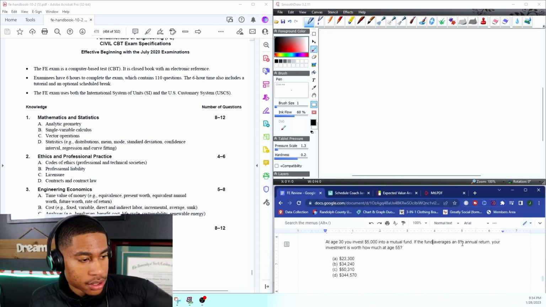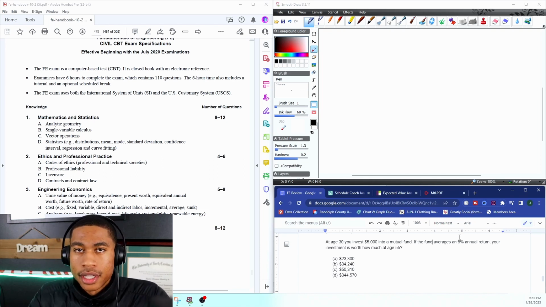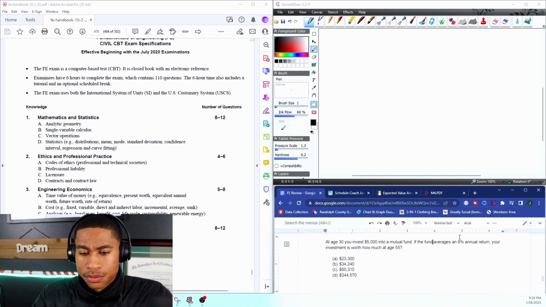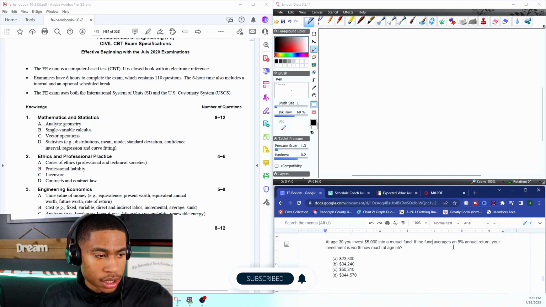Okay, so the first thing I typically ask myself is, am I going to be able to use the FE manual for this problem? And my answer would be yes. It looks like they're giving us a few different items like interest, the return, upfront investments.